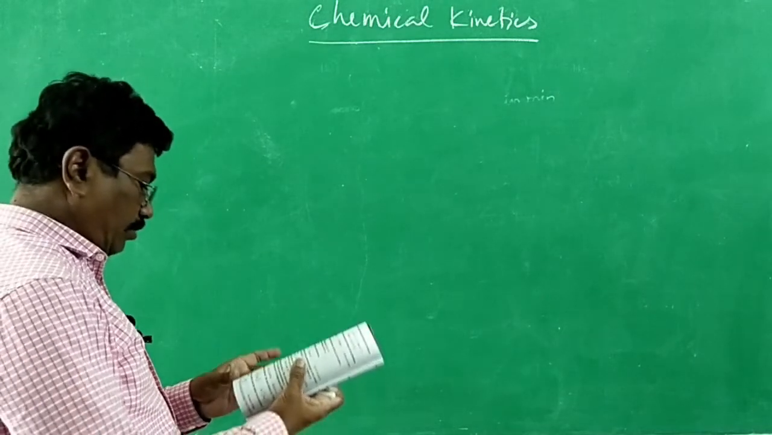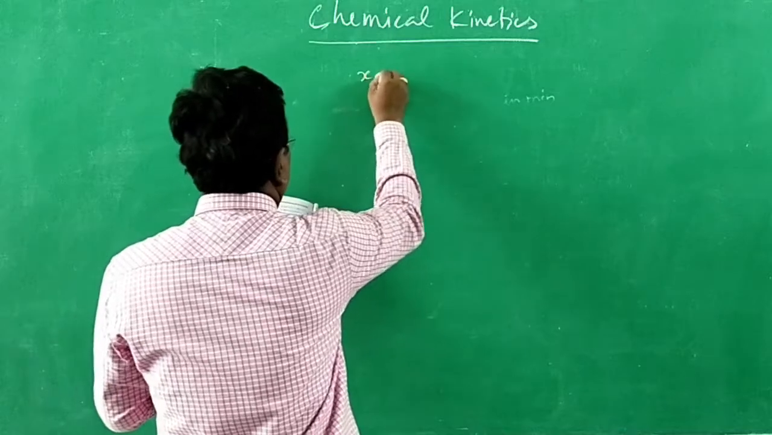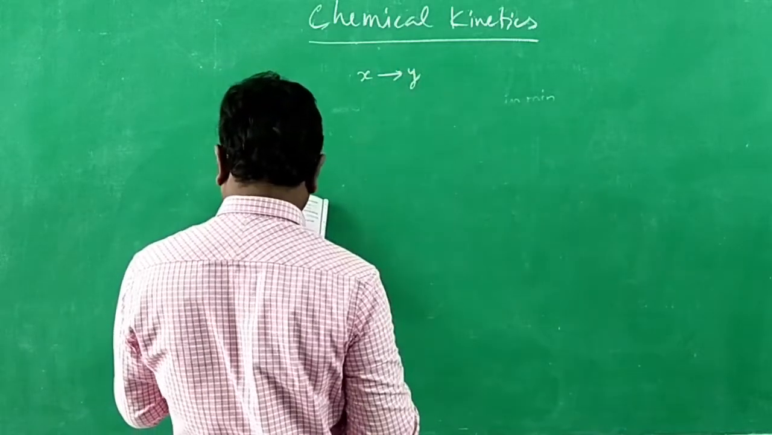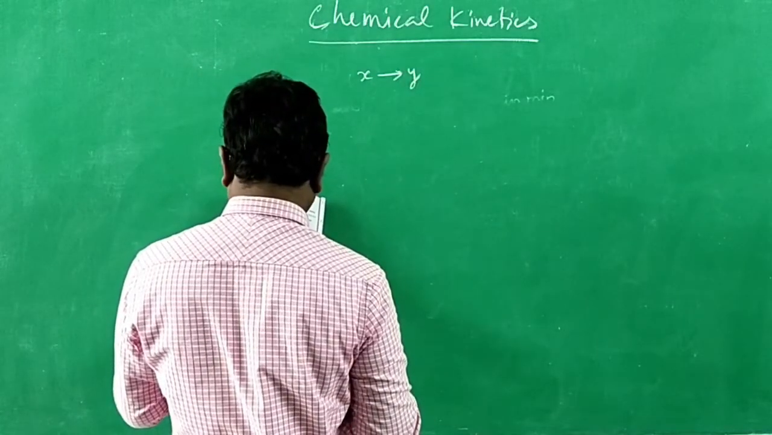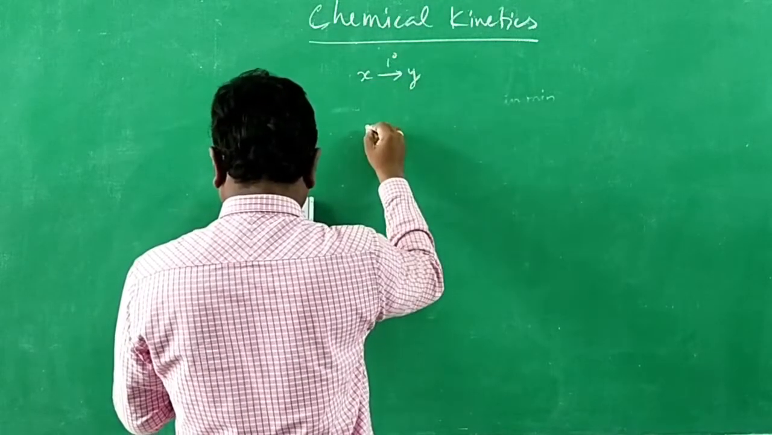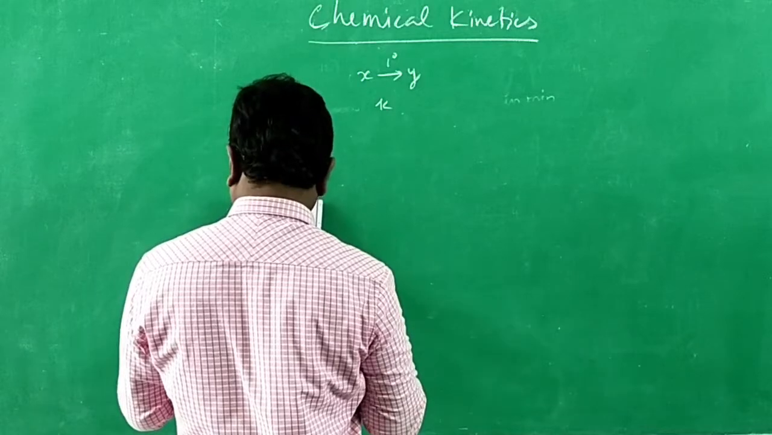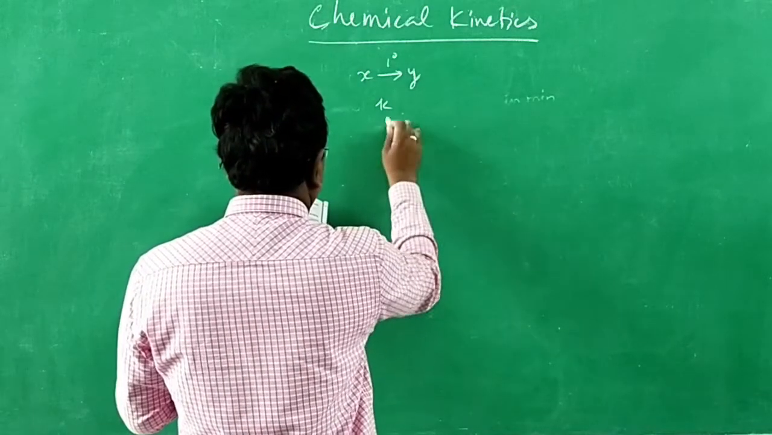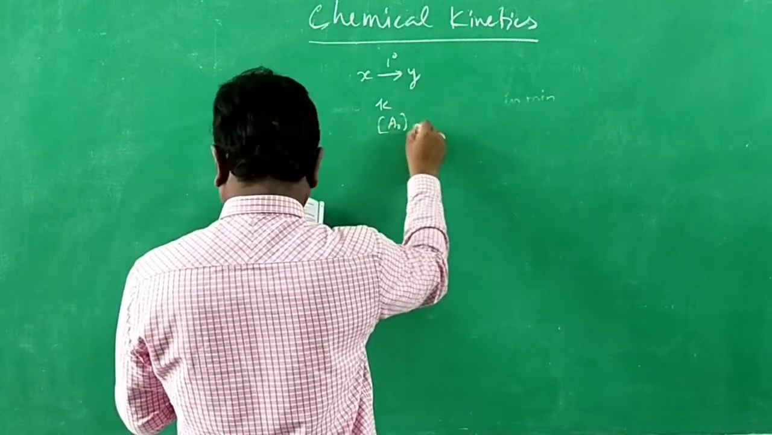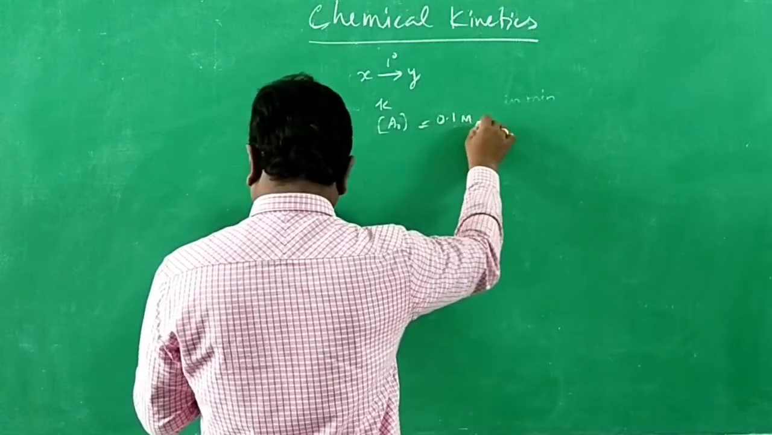So, 14th question. In a first order reaction, X gives Y. If k is the rate constant, it is a first order reaction, and k is the rate constant, of course, we know. The initial concentration of the reactant X is 0.1 M. You are asked to find out the half-life.